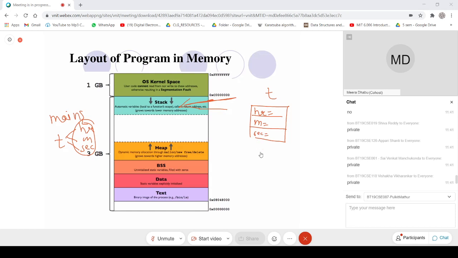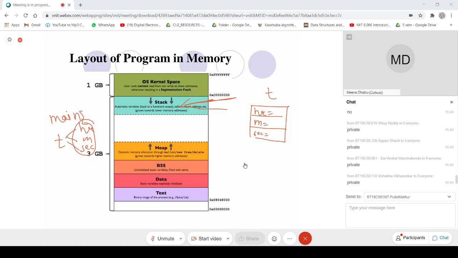So stack grows in this direction and heap grows in this direction. Heap is used for dynamic allocation. I hope all of you have done some kind of program with malloc and alloc.